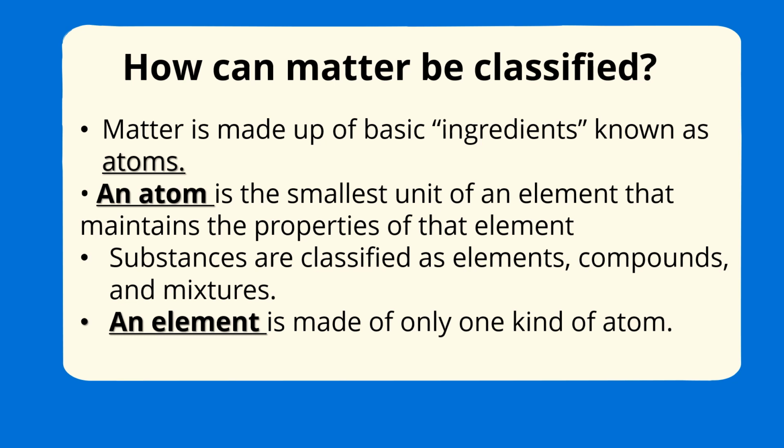Matter is made up of basic ingredients known as atoms. So the basic unit of matter is the atom. What's the definition of the atom? It is the smallest unit of an element that maintains the properties of the element. Okay, then we'll talk about the element. An element is made up of only one kind of atom, only one kind.